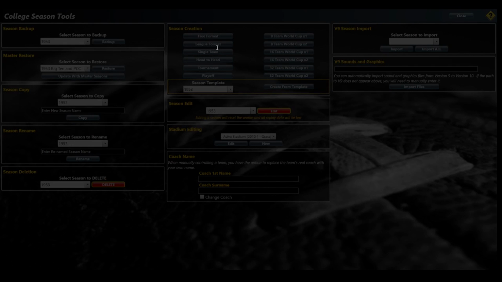Conference one will be SEC. They've got 14 teams in it. Pac-12 has 12 teams. Imagine that. Big 10, 14 teams. Big 12, 14 teams. ACC's got 14 teams as well. We're going to put 15 because of Notre Dame.